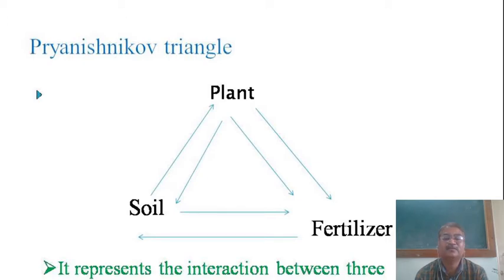And so, for example, if any one component out of these three we remove, then it affects the crop production, crop cycle, as well as the total cycle of plant as well as various crops.